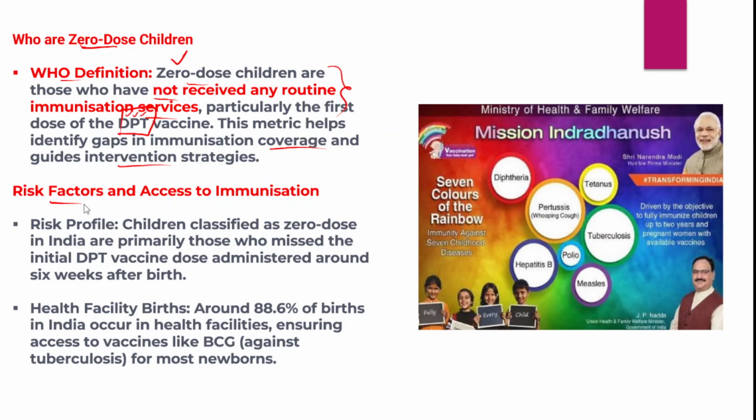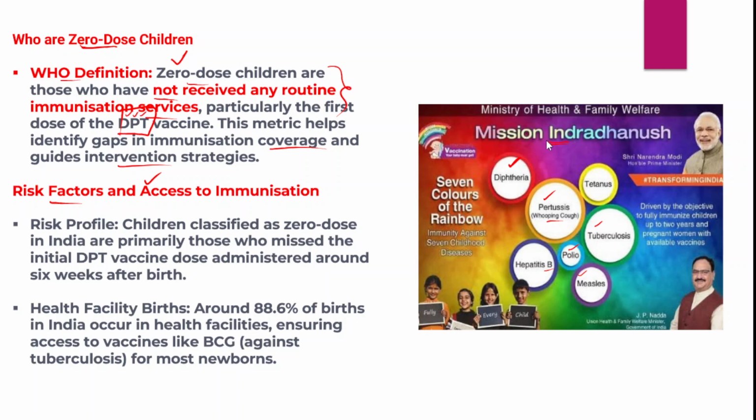However, there are a number of risk factors and issues of access to immunization. There should be a proper framework and a proper strategy to cover every child under the immunization programs. That is one way through which we could reach out to every child and protect them from life threatening diseases. For example, children could be affected by diphtheria, pertussis, also known as whooping cough, and tetanus, tuberculosis, polio, measles and hepatitis B. All these 7 diseases are covered under the Mission Indradhanush program of the Government of India.